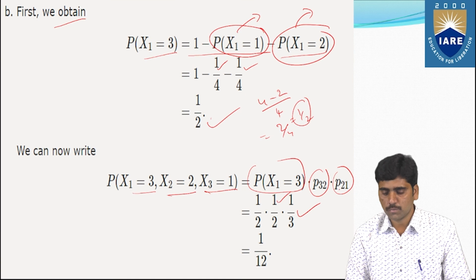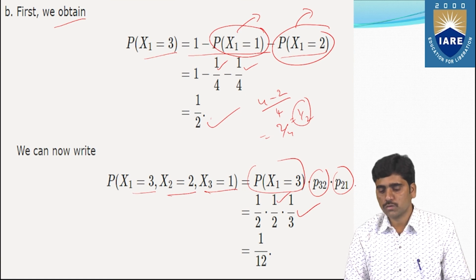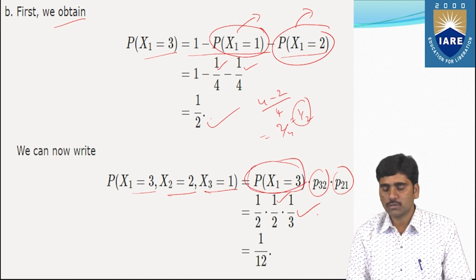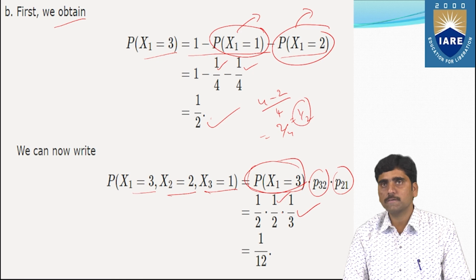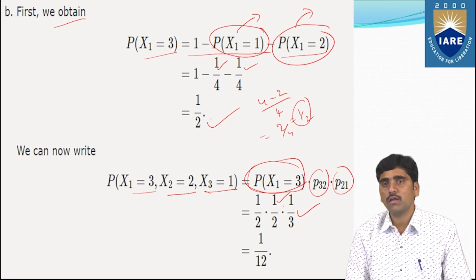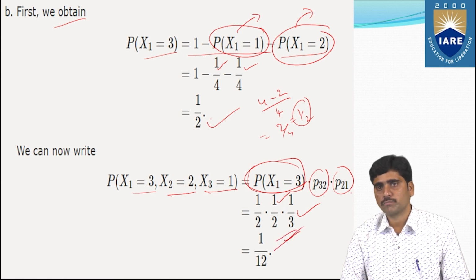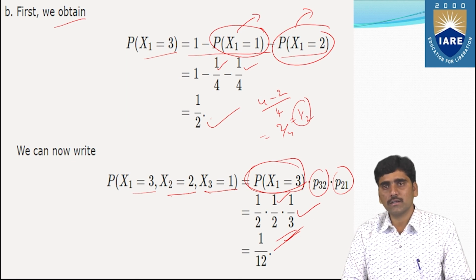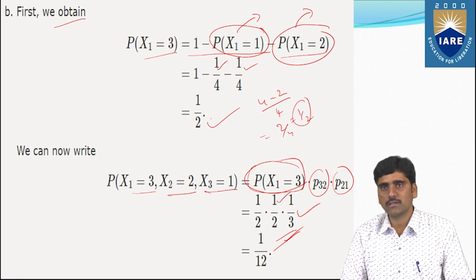So P of x1 equals 3 is 1 by 2. Substituting all the values, 1 by 2 into 1 by 2 into 1 by 3, that is nothing but 1 by 12. This is the way you can obtain the values from the transition diagram as well as the transition probability matrix.